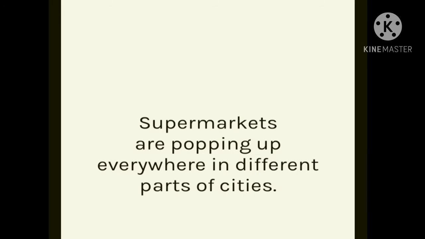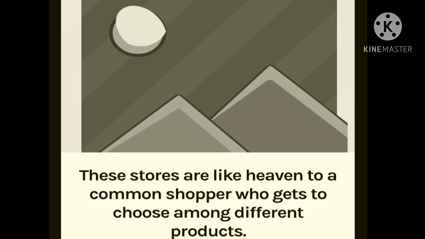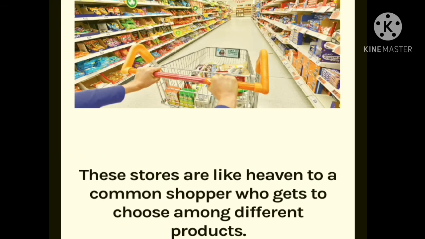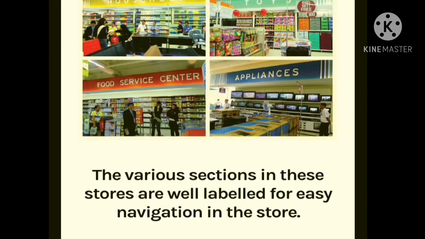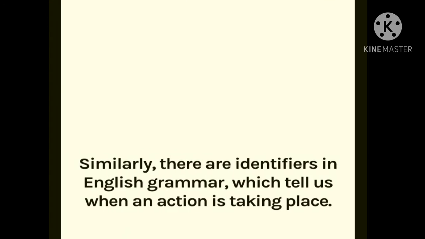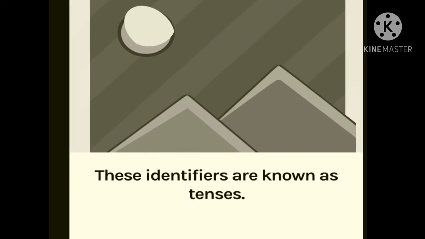Supermarkets are popping up everywhere in different parts of cities. These stores are like heaven to a common shopper who gets to choose among different products. The various sections in these stores are well labeled for easy navigation. Similarly, there are identifiers in English grammar which tell us when an action is taking place. So now we will see the past perfect, which tells us which action took place when.